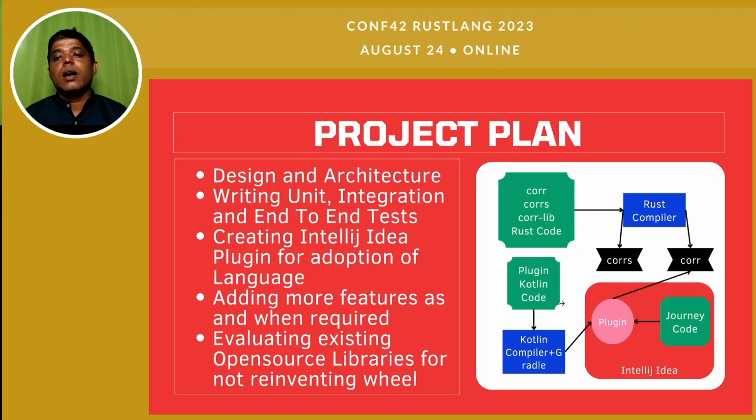Then I created a project plan for this entire project. I designed the architecture, which you can see on the right hand side. All the green boxes here are the code blocks. All the blue boxes are the compilers and tools which I used for creating this project. And the black boxes you see are the binaries which are produced.